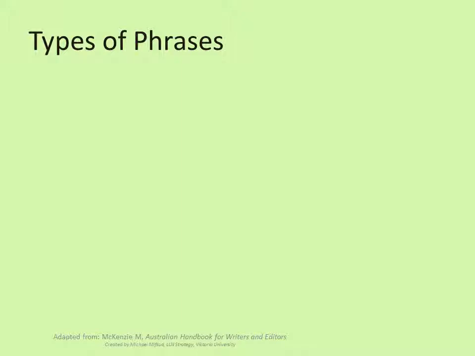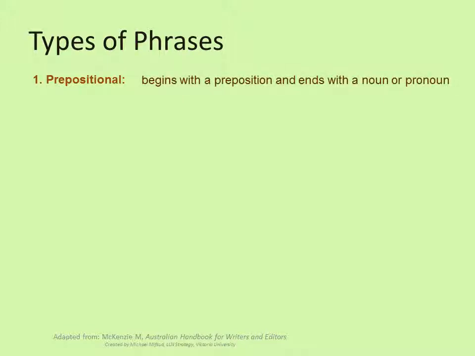This is a brief overview of different types of phrases. We will then look at each one in more detail. A prepositional phrase begins with a preposition and ends with a noun or a pronoun. There are two main kinds of prepositional phrases.